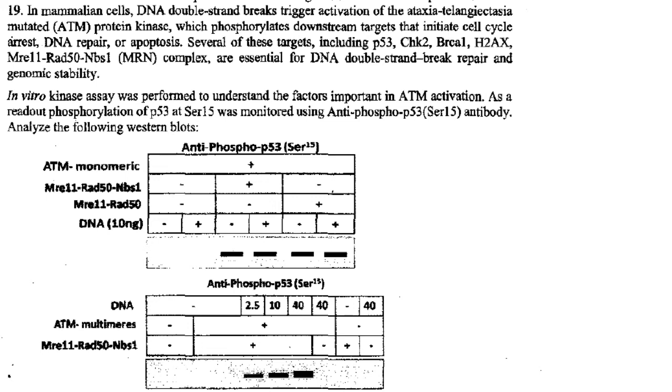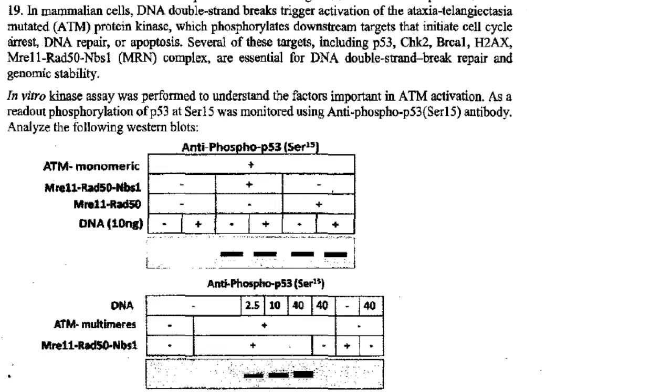In vitro kinase assay was performed to understand the factors important in ATM activation. As a readout, phosphorylation of P53 at serine 15 was monitored using anti-phospho P53 serine 15 antibody. Okay, analyze the following Western blots.